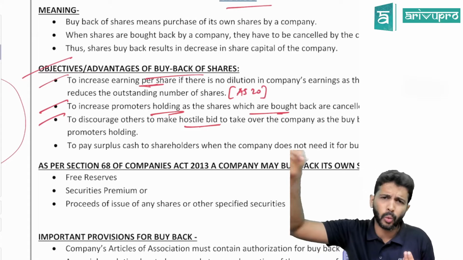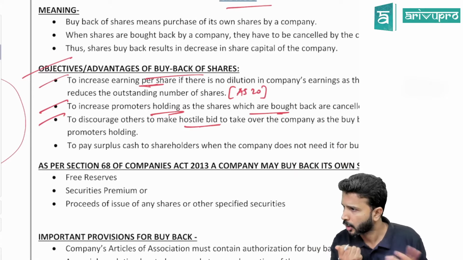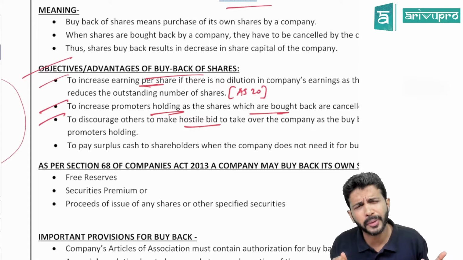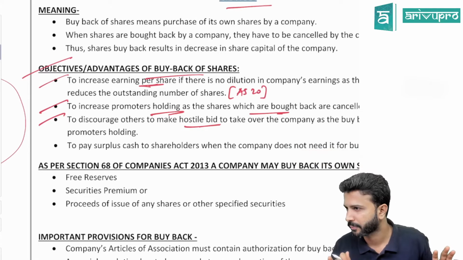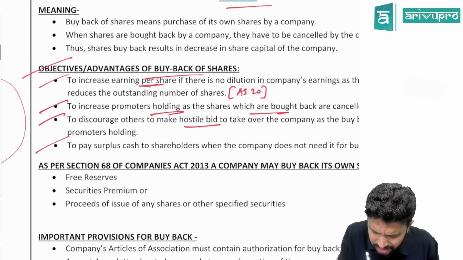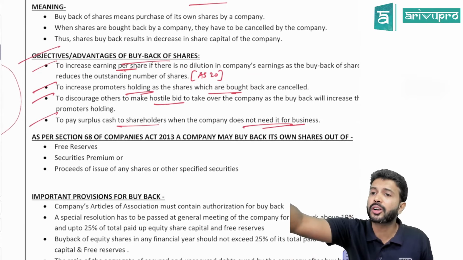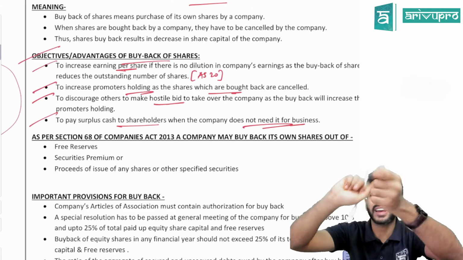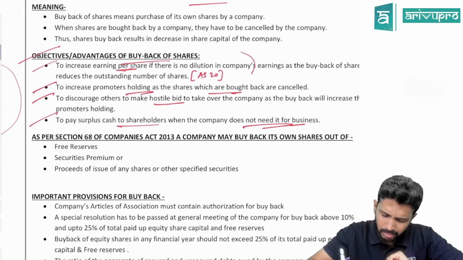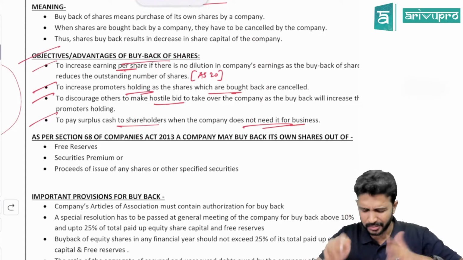So initially when I wanted to start this business, shareholders gave the money to the company. Now the company is in an expansion mode or they have surplus cash. Now they can give that cash back to the shareholders and say, I think we are good. When they have surplus cash and don't need it for business, they give the cash back to the shareholders and collect the share certificate back from the shareholders and cancel it. That's all. These are some of the objectives or advantages of doing a buyback. Simply know one or two points.